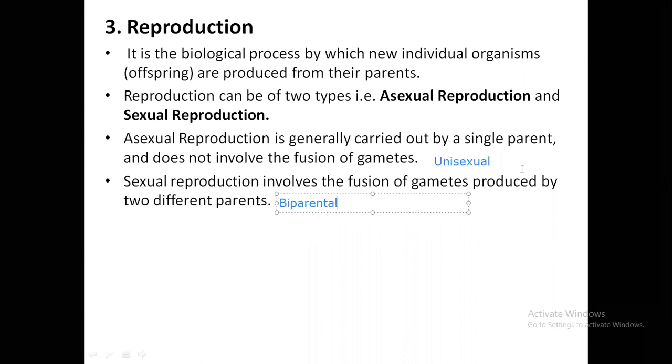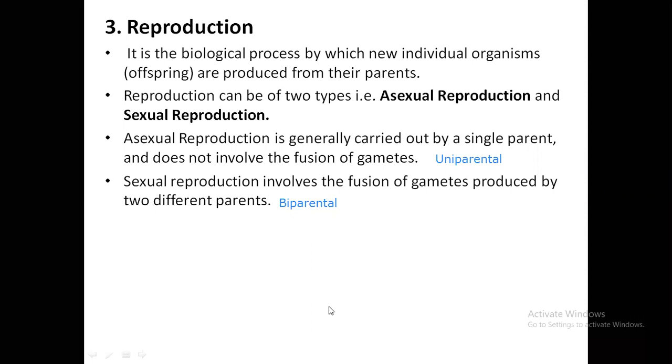Please rectify the previous statement that I had mentioned. This is not actually unisexual. I'll just erase this out. This is actually called uniparental. Just rectify that. So asexual reproduction is uniparental, whereas sexual reproduction is biparental. Two parents are necessary, the father and the mother. Now both the father and mother will produce the respective gametes, and these gametes will fuse together to form a zygote that will develop into a new organism.